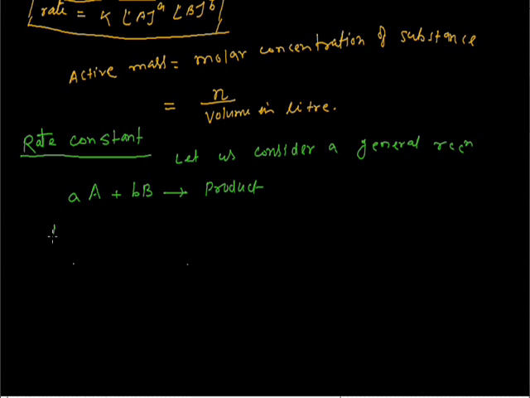So now the rate becomes directly proportional to the concentration of the reactants raised to the power of the stoichiometric coefficient. It can also be written by removing the proportionality sign and using a constant.